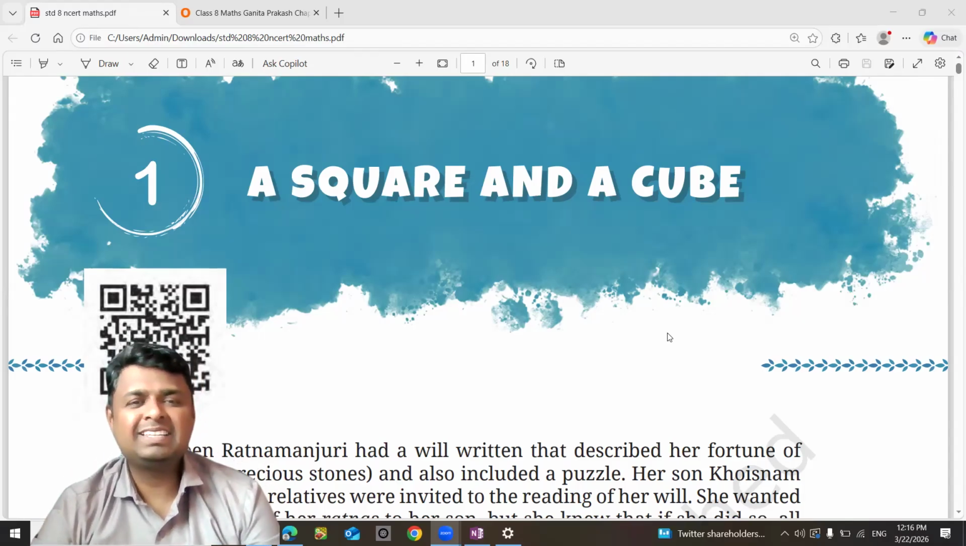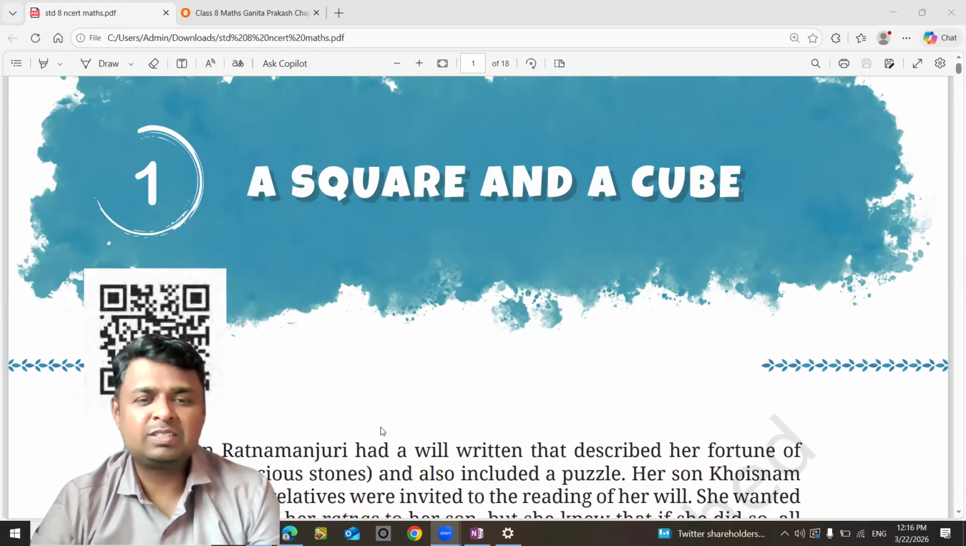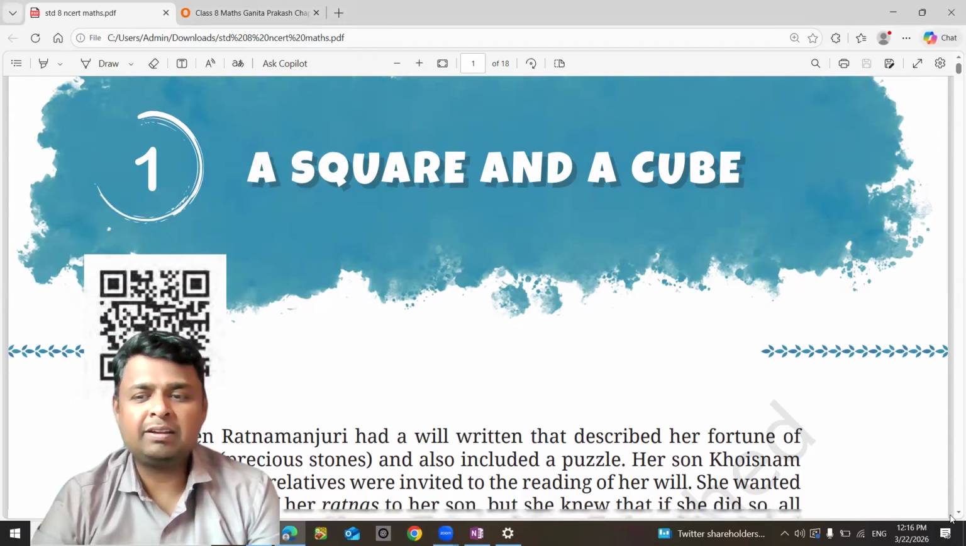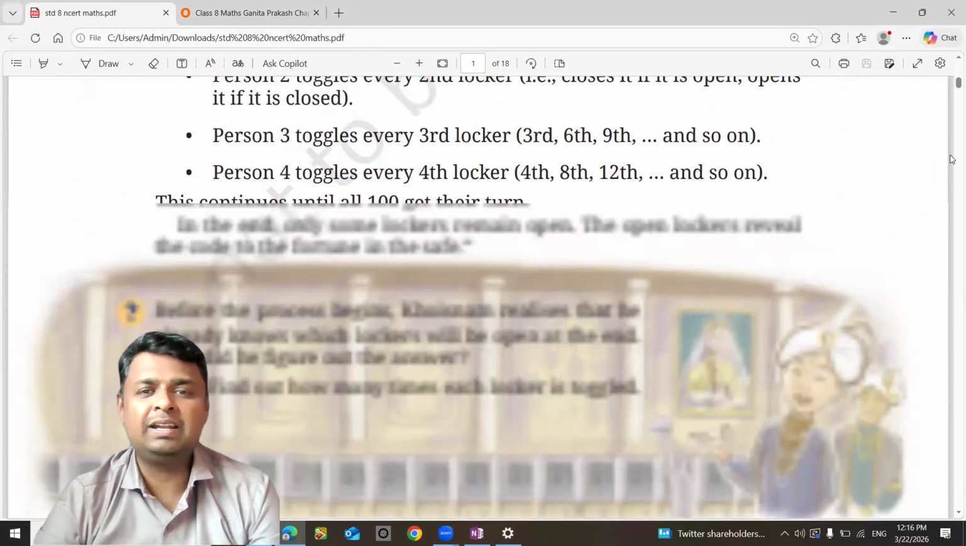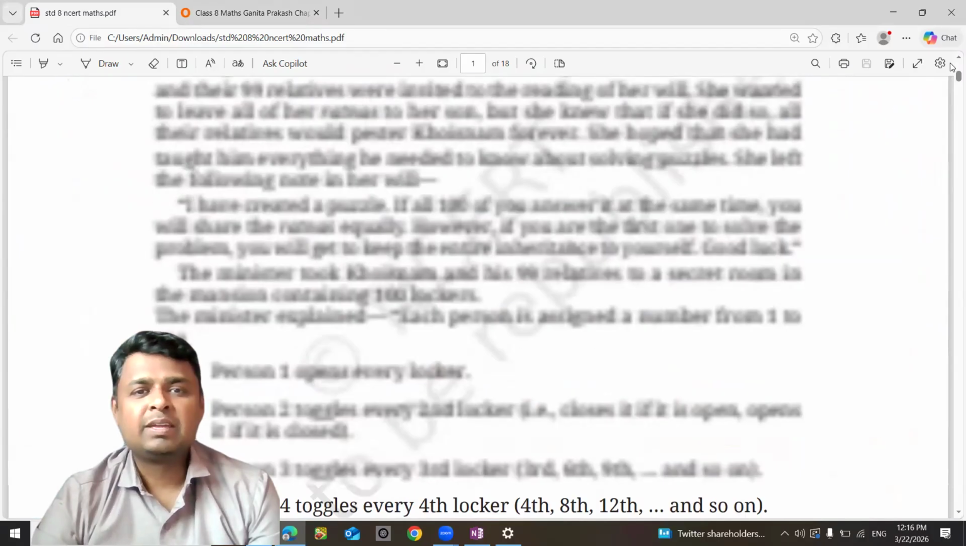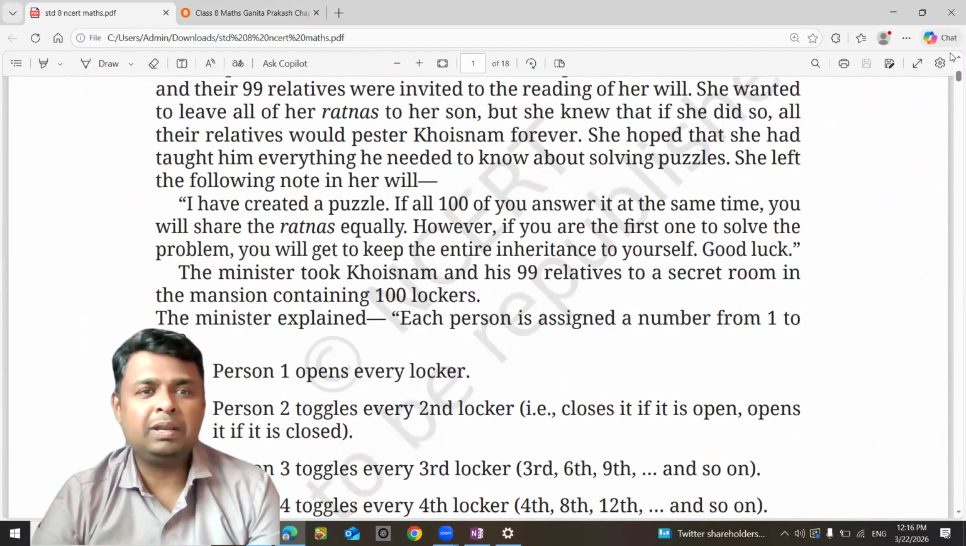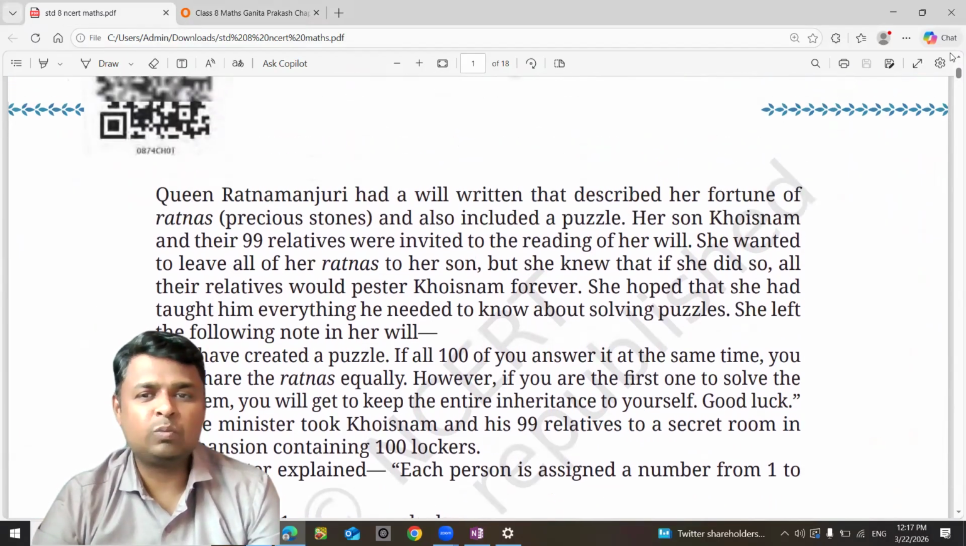Hello friends, let us start with this chapter, the square and cube. So there is one puzzle given. Queen Ratna Manjuri wanted to share her fortune with her son, but she could not do it openly. So she gave us one puzzle.